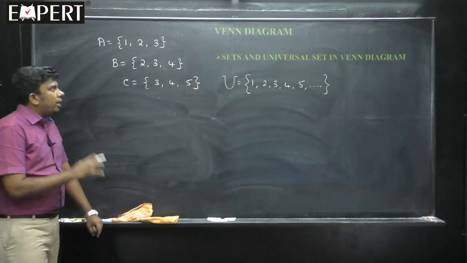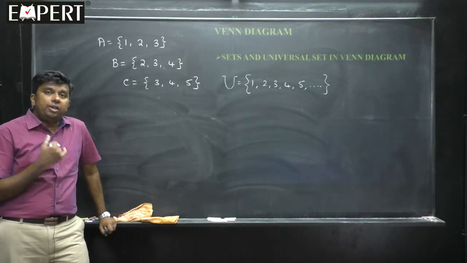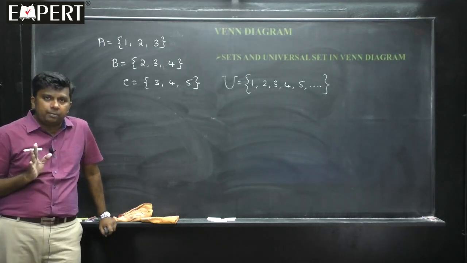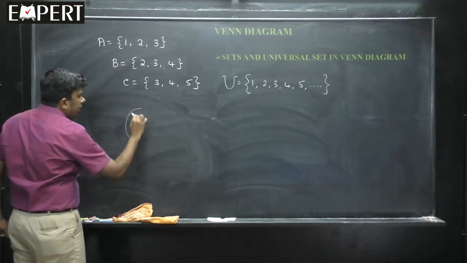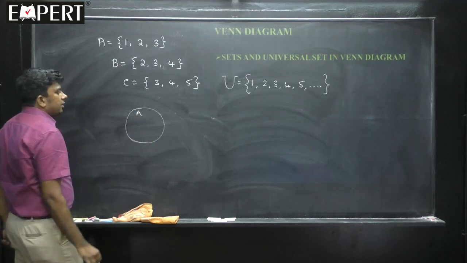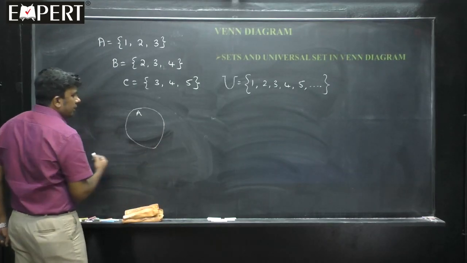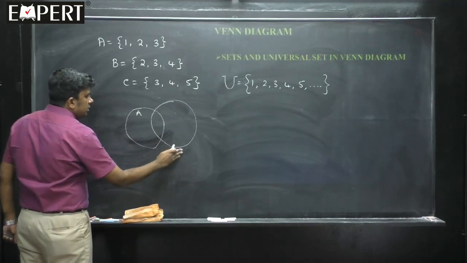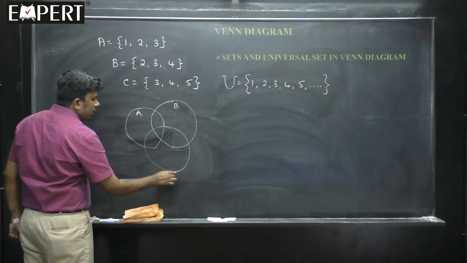Now if I have to represent this in the Venn diagram, students, Venn diagram is a very important concept in set theory. Many of the results also can be proved by Venn diagram. Venn diagram acts like a proof also for many problems. How can it be done? See, sets are usually denoted by circles like this. This is the first set, this is A. Let me write like this, this is a circle. Then second set B, this is B, and the third set is C. All these are denoted like this, C.